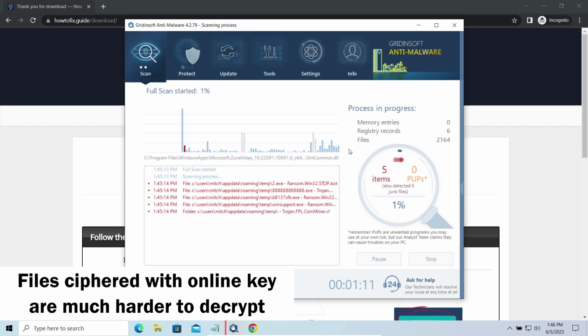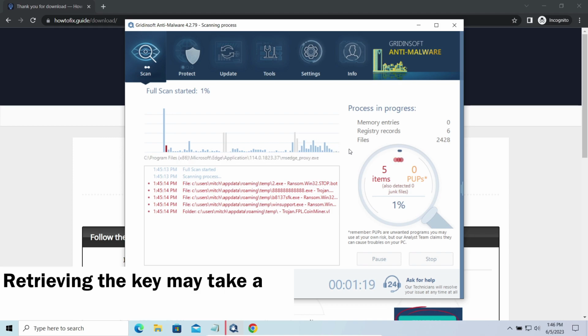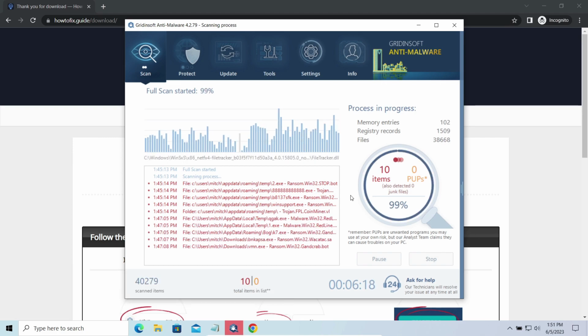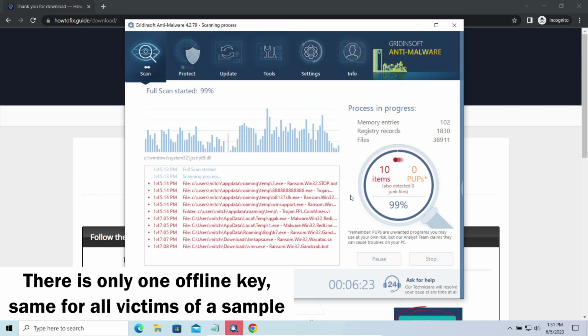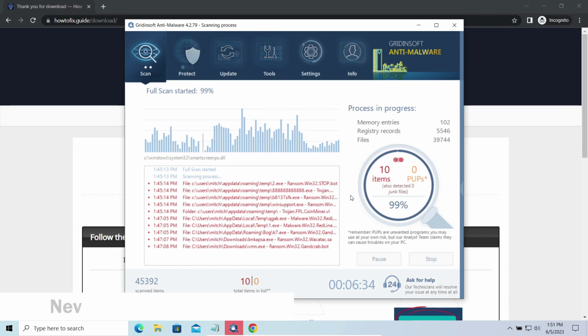Online key is generated and stored on the common server controlled by cybercriminals. There is no way to get it, thus deciphering your files right away is not possible. You need to wait, in some cases for a pretty long time. Keys may leak, law enforcement may arrest the hackers and release all the keys, or specialists may find a vulnerability in the encryption mechanism and release an effective decryptor. There is plenty of room for hope. Offline keys are different. There's only one offline key used for all victims of a specific sample. That gives you much bigger chances to get your files back. You may need to wait a bit before the key is discovered, but it generally takes much less time than in the case of an online key.